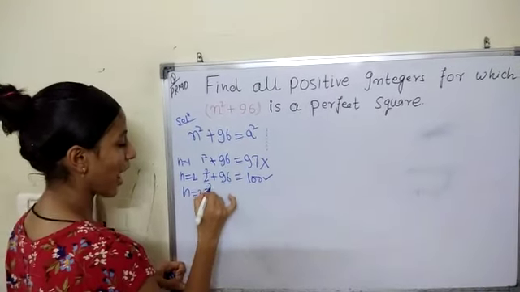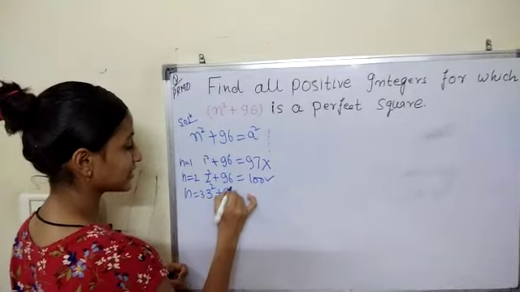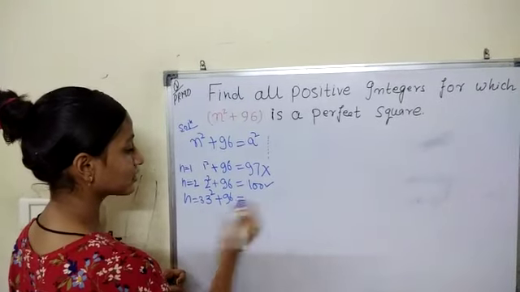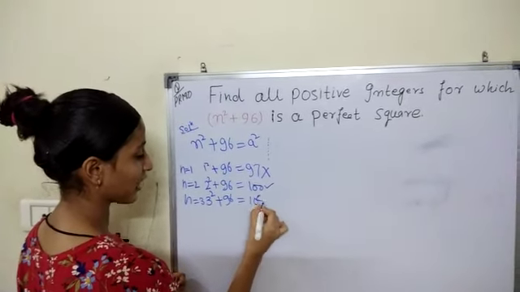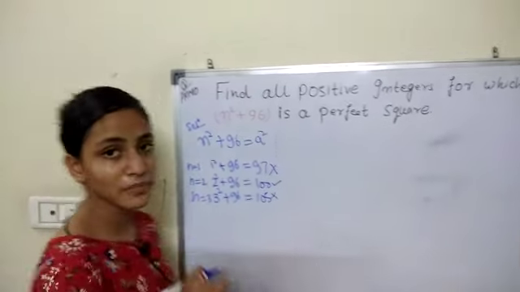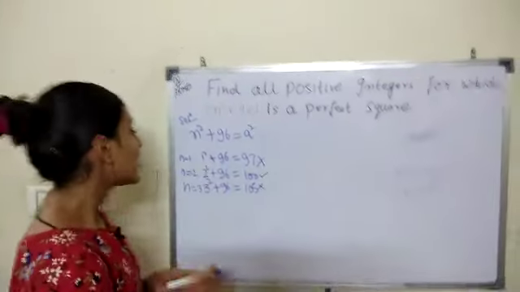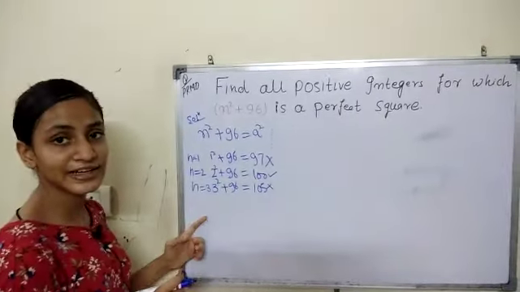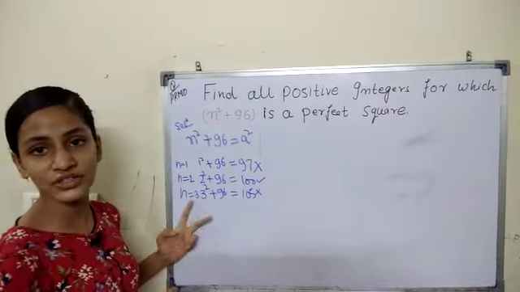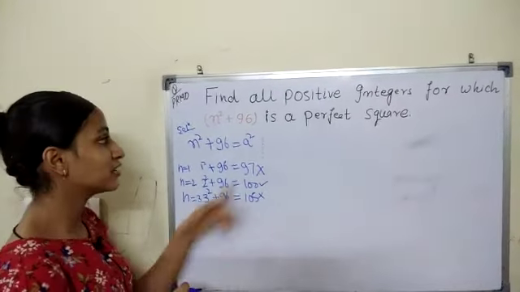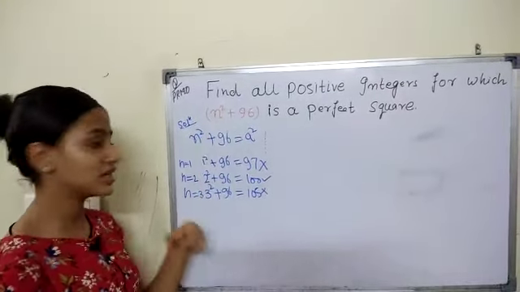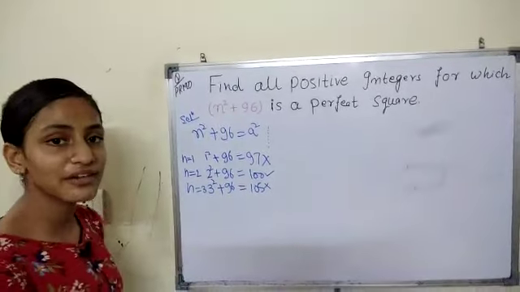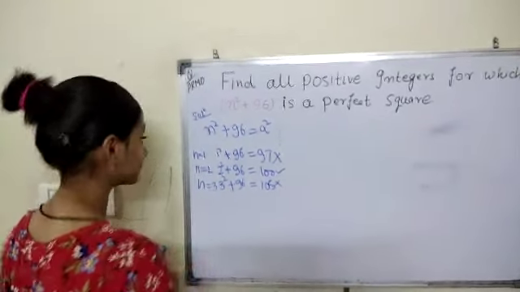So 3 square plus 96 equals 105. That is also not a perfect square. So this hit and trial method is very long and time consuming, and we cannot solve this type of question by this method. So, there is another method.